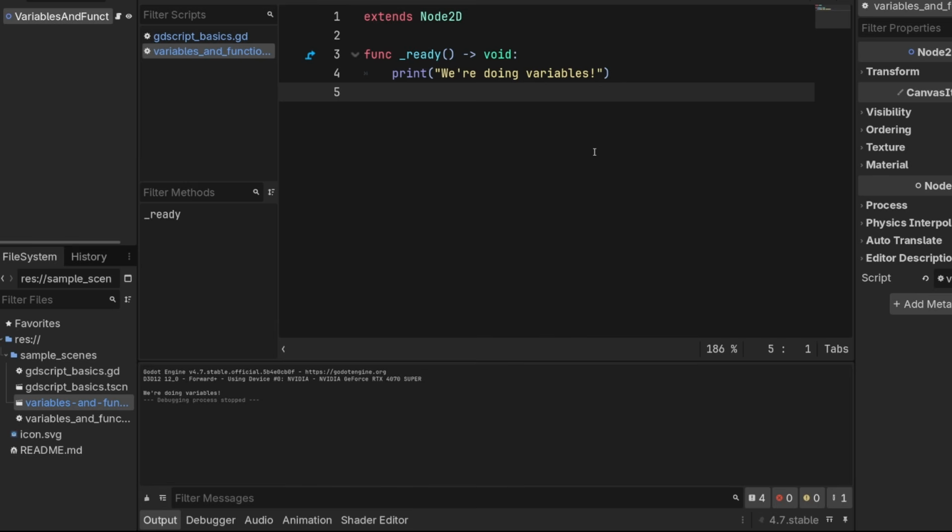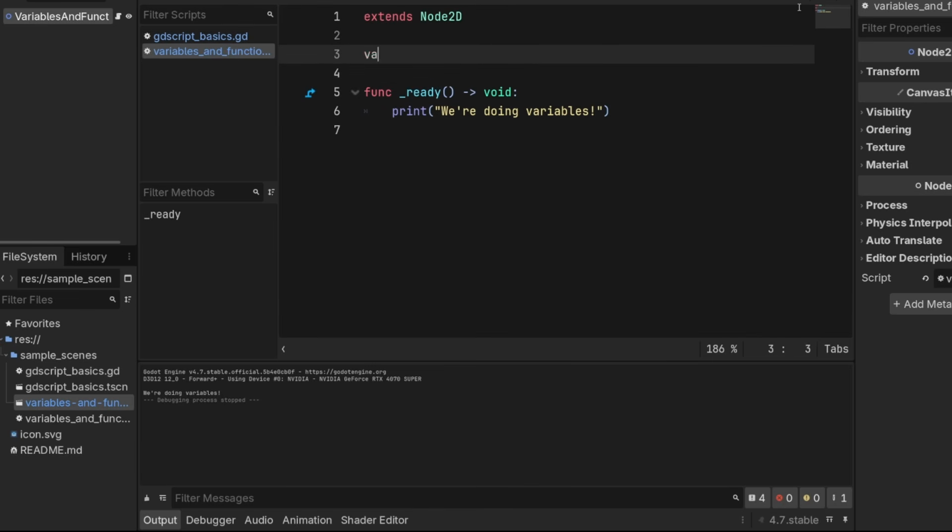A variable is something that lives on a class up here or inside of a function in here that can store some sort of value that we can use later or reassign. You could maybe think of it like a box that you can put something in, or you can take something out, or you can replace something inside. So a variable looks like this. We will type var, we'll type the name of the variable. This is up to you.